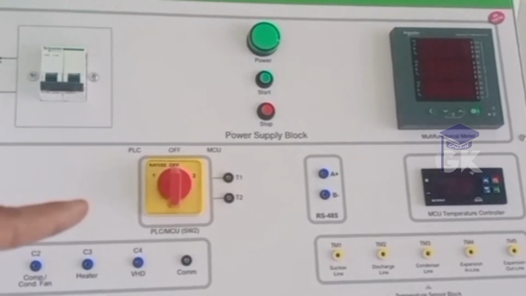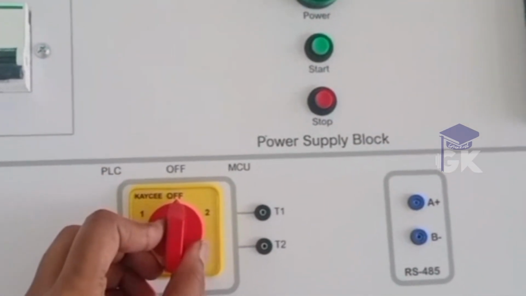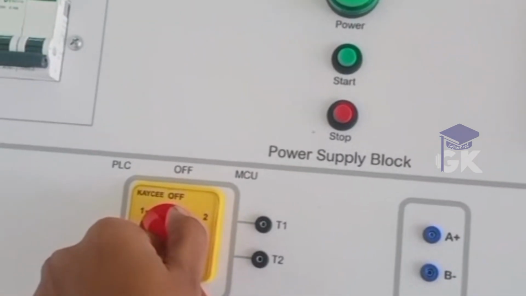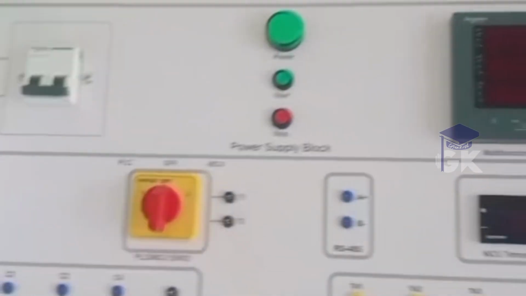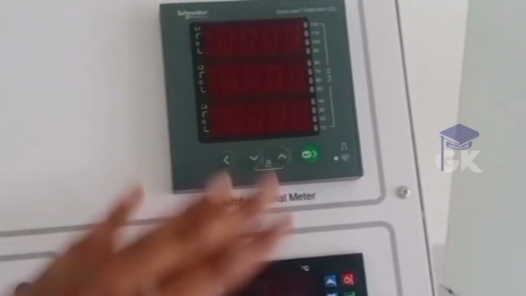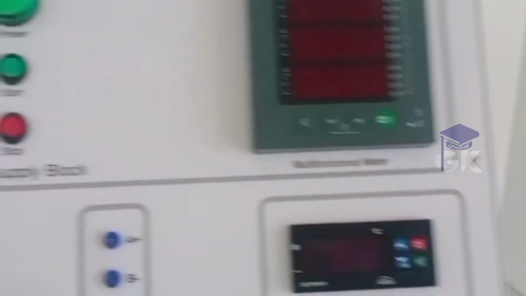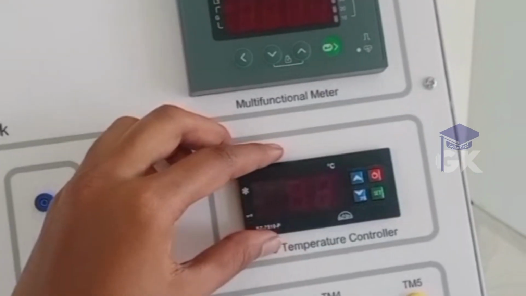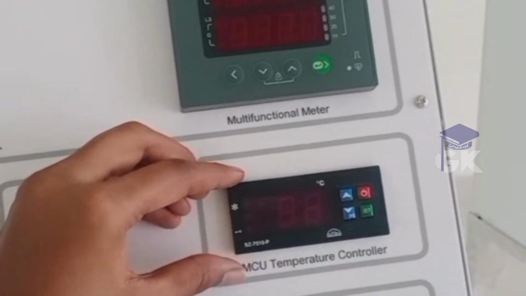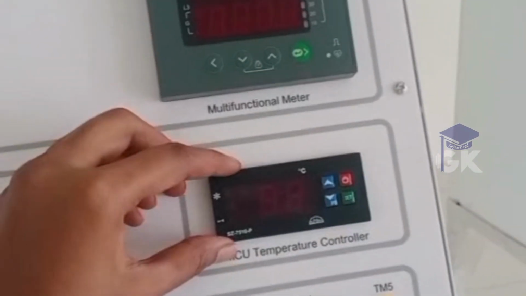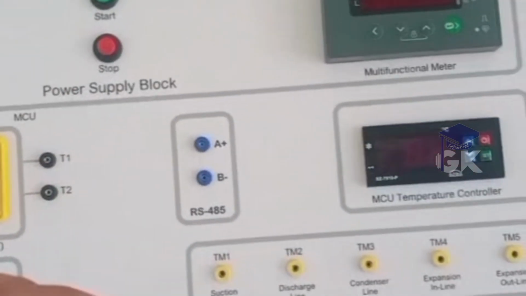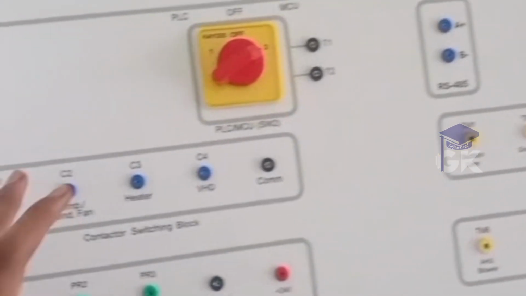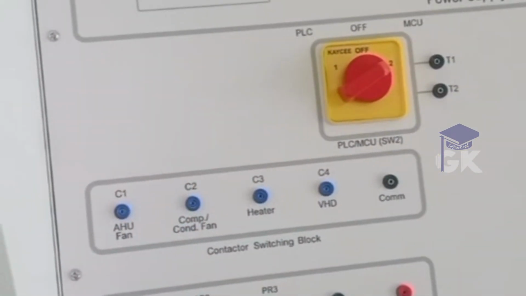If we need to operate through the microcontroller unit, we can do so. If we operate through a PLC, we can go for the other option. Next, this is a multifunction meter and this is the microcontroller temperature control. If we switch to the microcontroller unit, this is the maximum temperature controller for manual controlling operation. This is the temperature sensor block, this is the fault switch block, and here are the contactor switching block and the pressure sensor block.